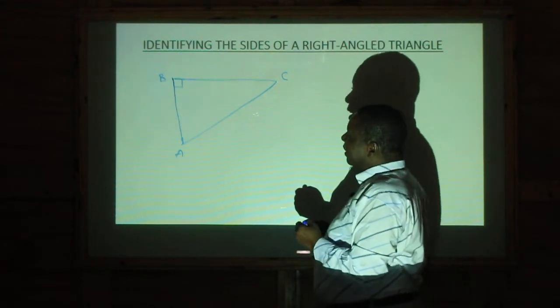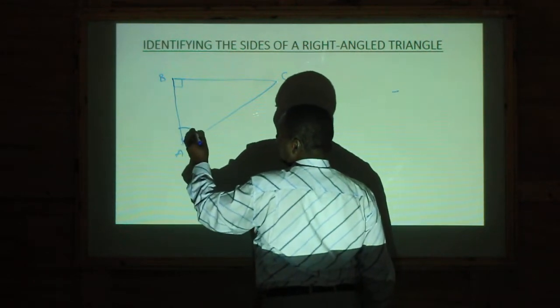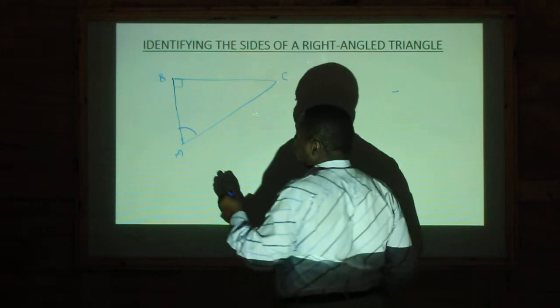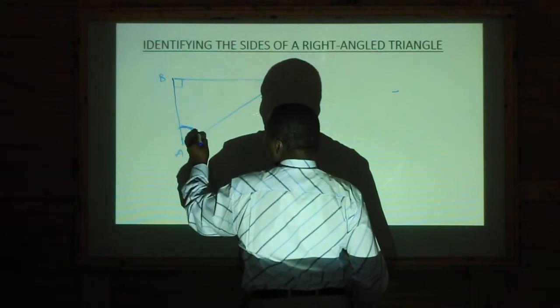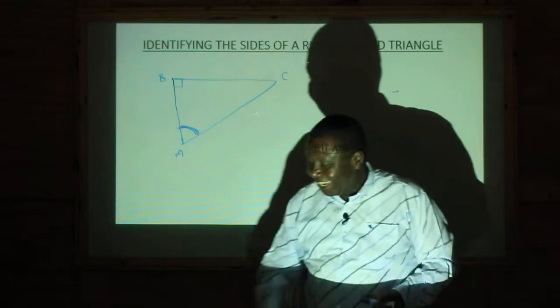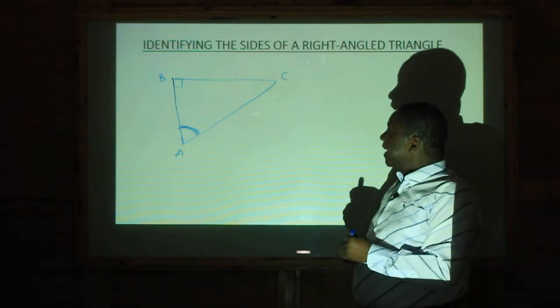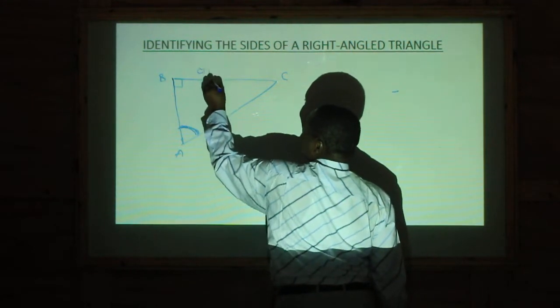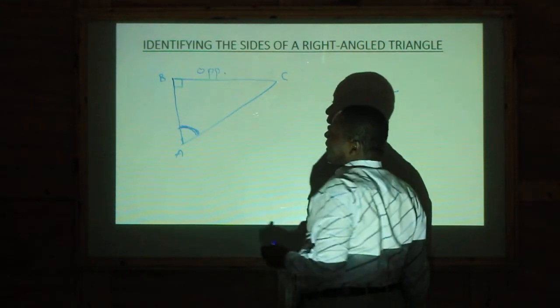So once you have this, if I'm talking about this angle, then student, can you tell me exactly what is the opposite side? The opposite side of this is this. This is the opposite. All right?